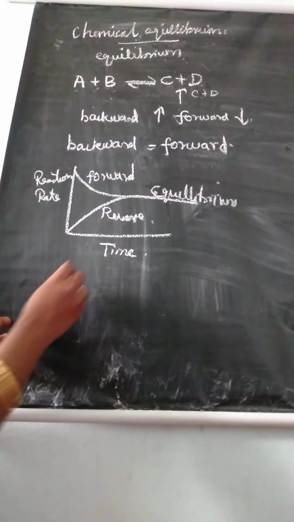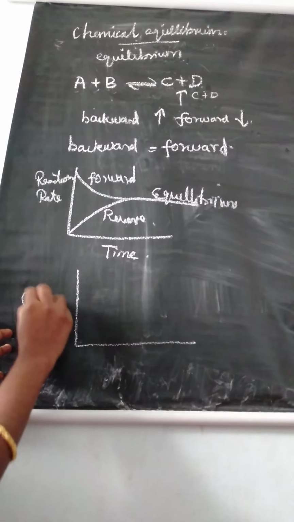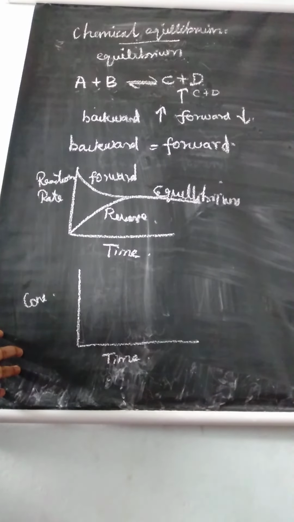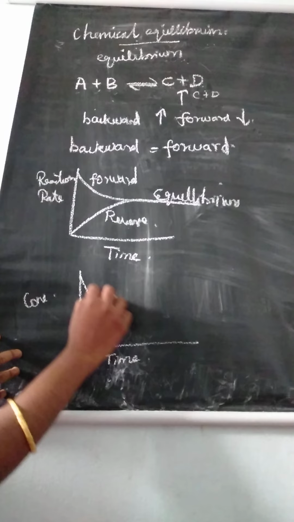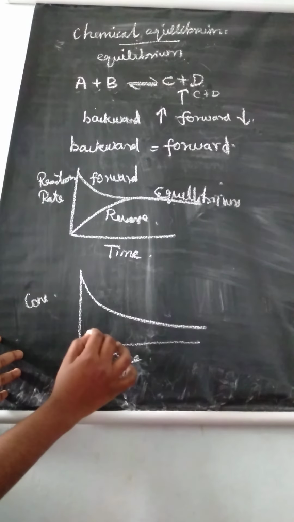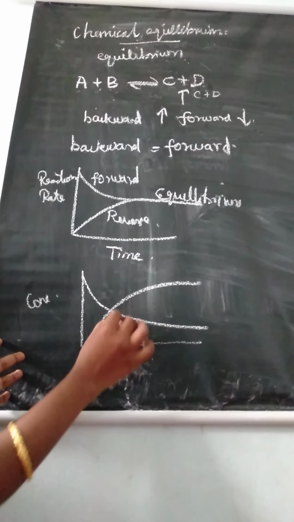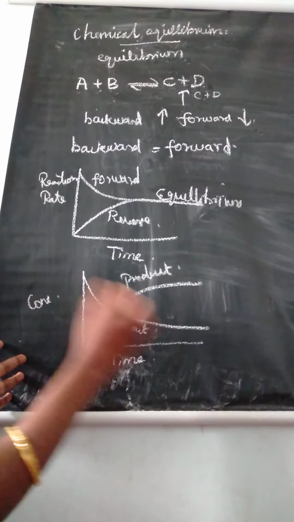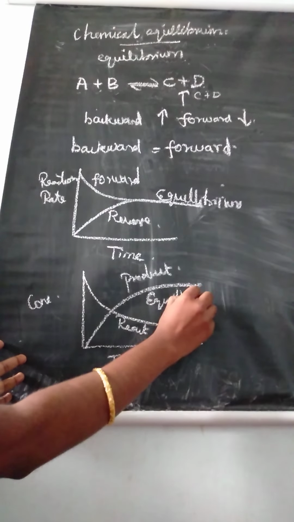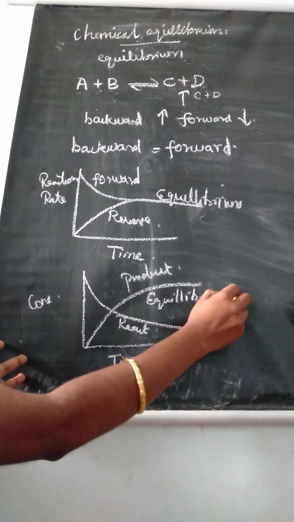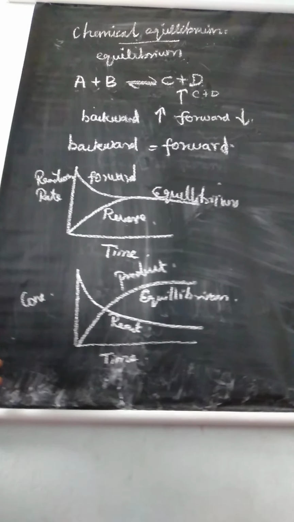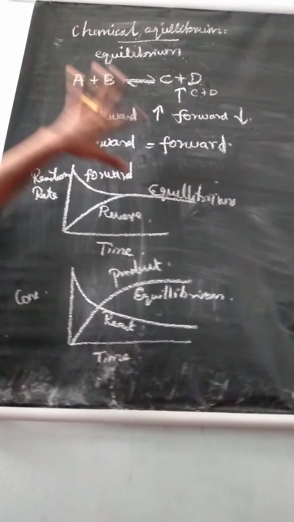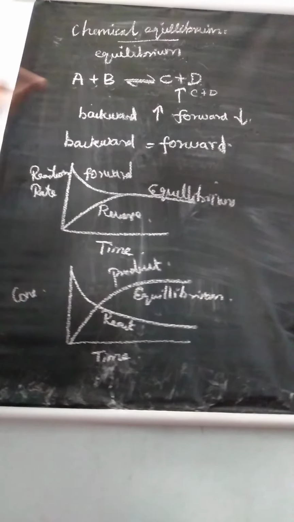Understand? In the same way you can draw one more graph between concentration and time. Here these are the reactant molecules and these are the product molecules. Here also there is no change at equilibrium. So chemical equilibrium means, this is the definition: both forward and backward reaction rates become equal. Understand?